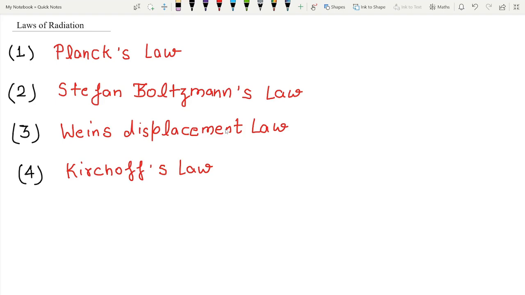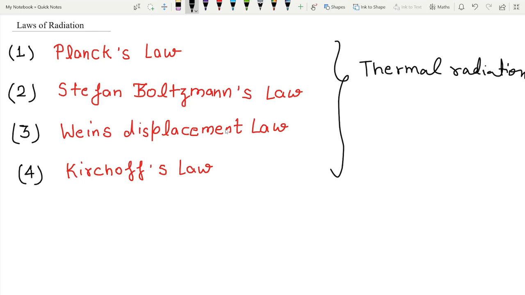Hello everyone. Today we are going to see the laws of radiation. So there are basically four laws of radiation. These are related with thermal radiation, that is, radiation with heat transfer. So what is the range of thermal radiation? 0.1 micrometer to 100 micrometer. This is the range of thermal radiation.